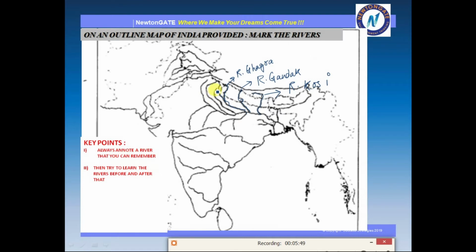After that we have river Gomti. These all are the right bank tributary of river Ganga. Now the river after Gomti is river Ganga. This is the longest one, long enough up to this. Okay, so this is river Ganga.